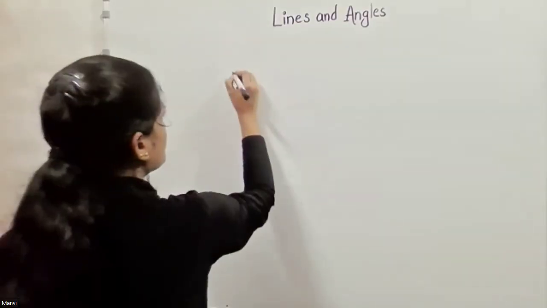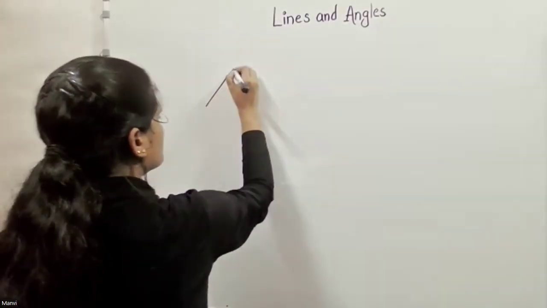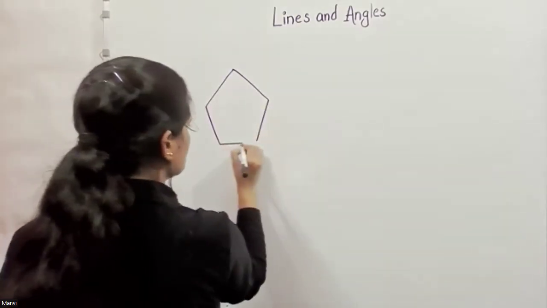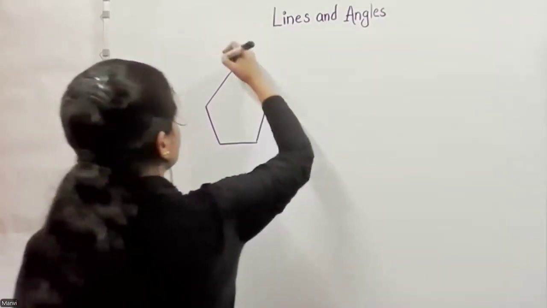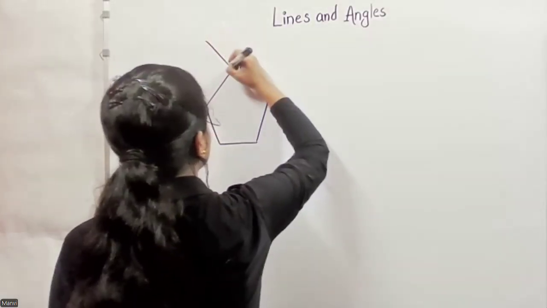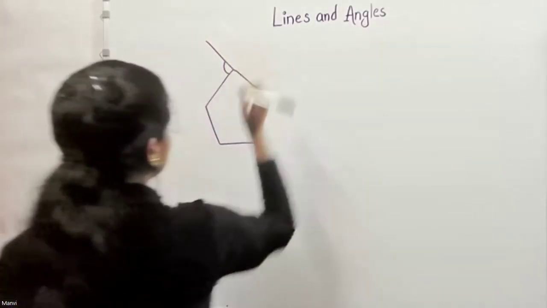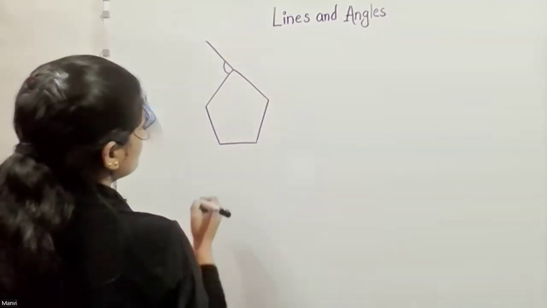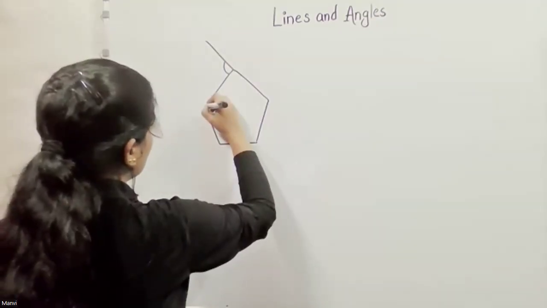What is exterior? So here, this is an exterior angle.